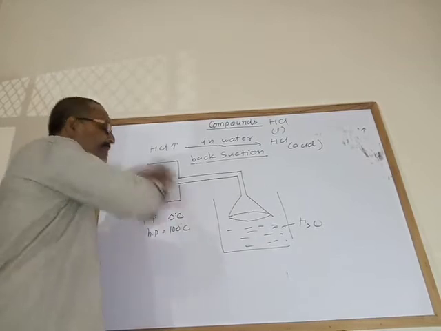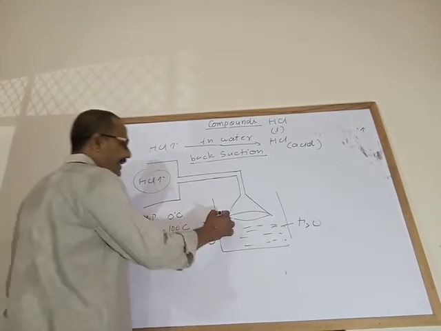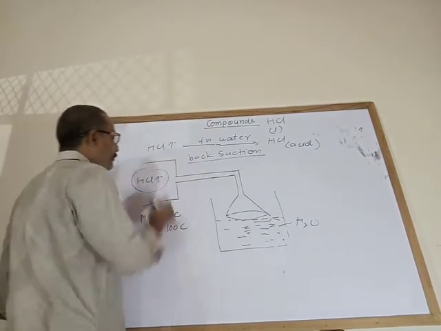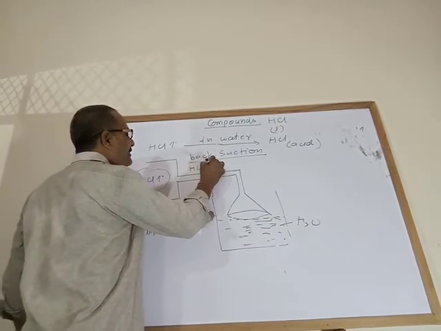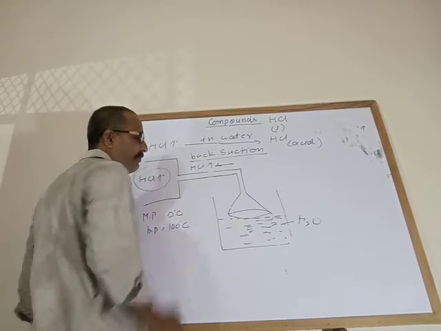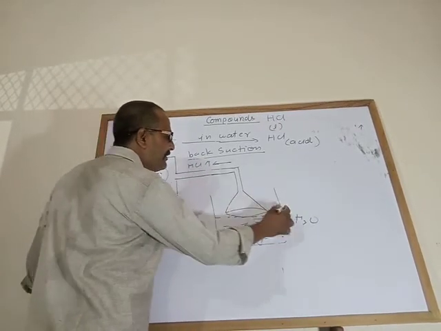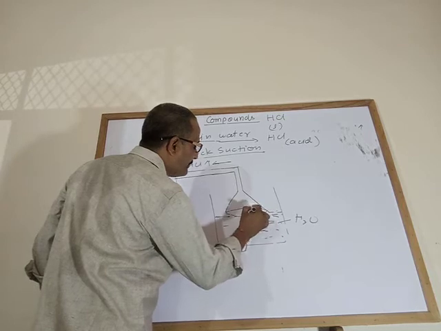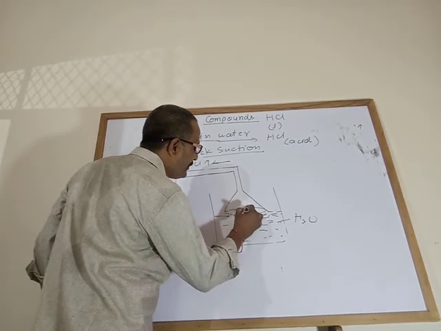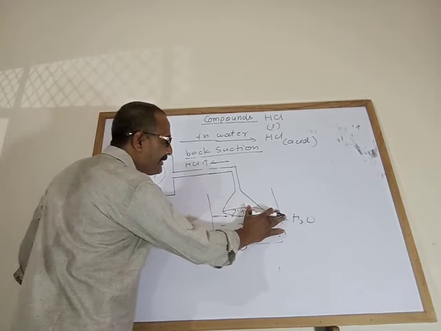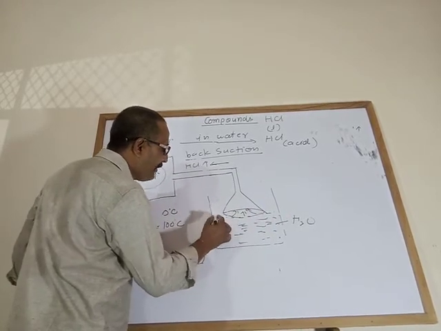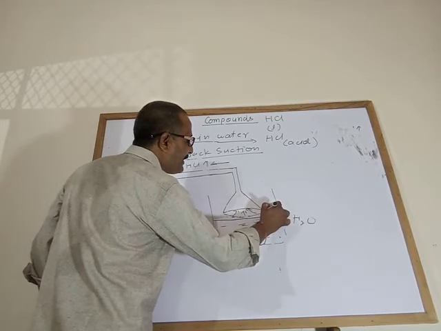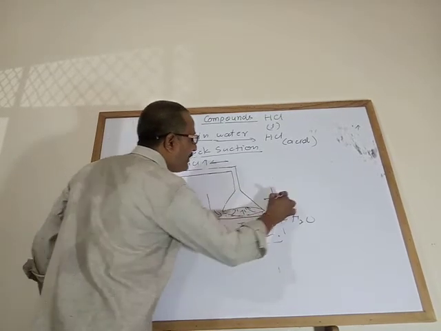Why are we using the funnel arrangement? Suppose this is water. When hydrogen chloride gas starts creating a vacuum, some water will be sucked inside. When the water is sucked in, the level of water will decrease and it will create an air gap.